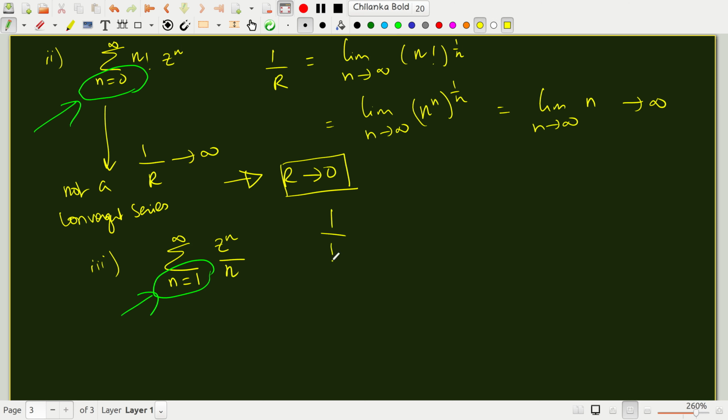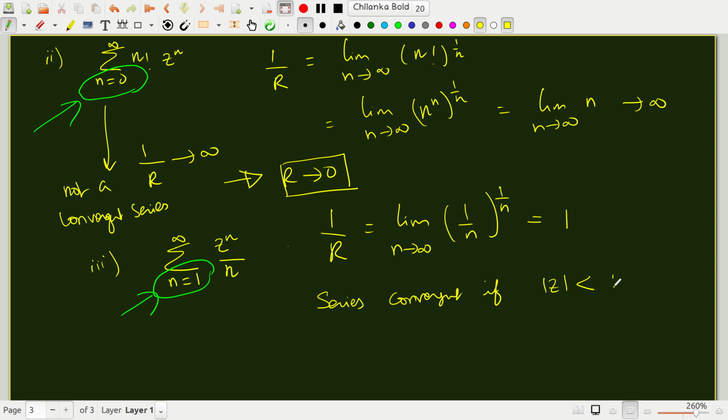So 1 over r, as per the usual formula, is limit n tending to infinity 1 over n whole to the 1 over n. Now as n goes to infinity, this becomes 0, so anything to the power 0 is 1. So that means that the series is convergent if mod z is less than r, that is mod z less than 1. So these are the ways in which you can check for convergence of the series.